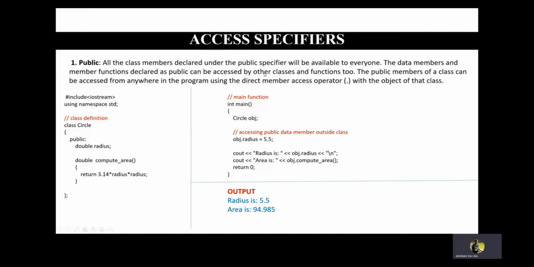Now we see in this example class circle. Here is the class definition. I have named it circle. We have a member function here, compute area. In the main function, we see that we have created an object. To access the class, we need an object. So here circle is the name of the class and obj is the name of the object. We see that the object's radius is given as 5.5. You can also take it from the user. Once we have declared an object in the main function, we need to call it by object dot the data member name, and the output is given as follows.